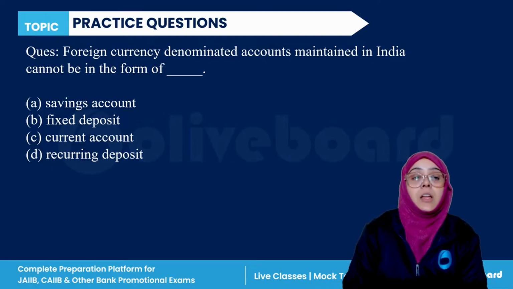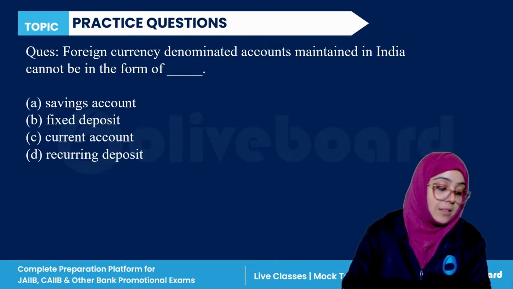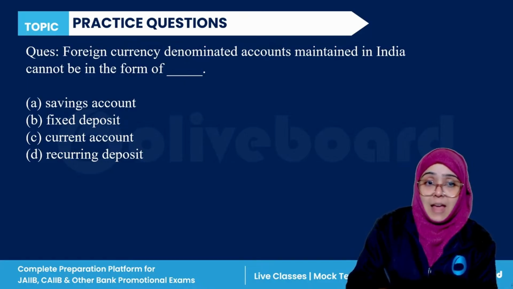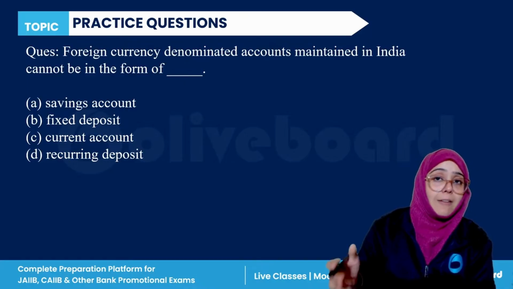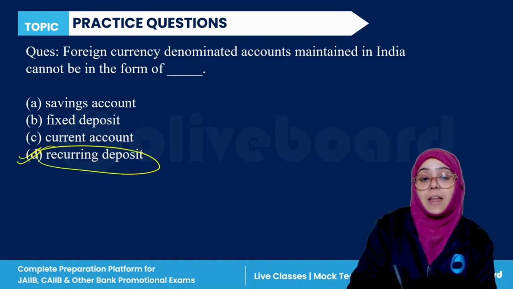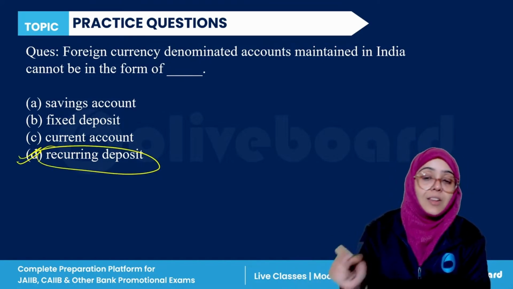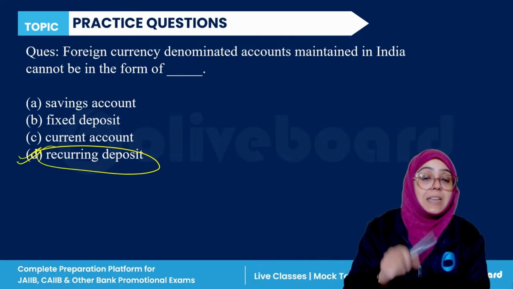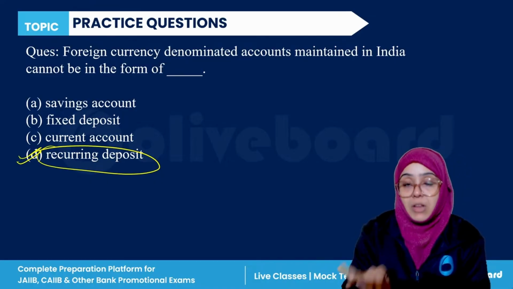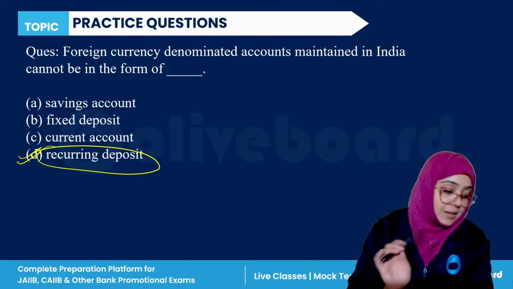Okay. So a foreign currency denominated account maintained in India cannot be in the FCNR(B) account form. This is the FD account in India. It cannot be in the form of a recurring deposit. Foreign currency denominated accounts maintained in India cannot be in the form of a recurring account. It is allowed in savings, fixed, and current accounts. So D is the correct answer.